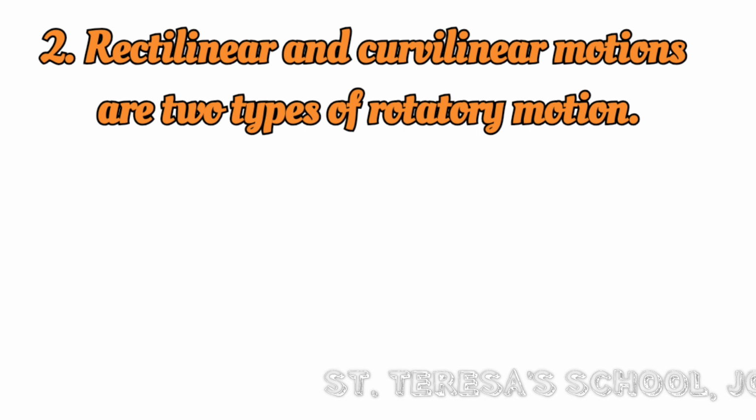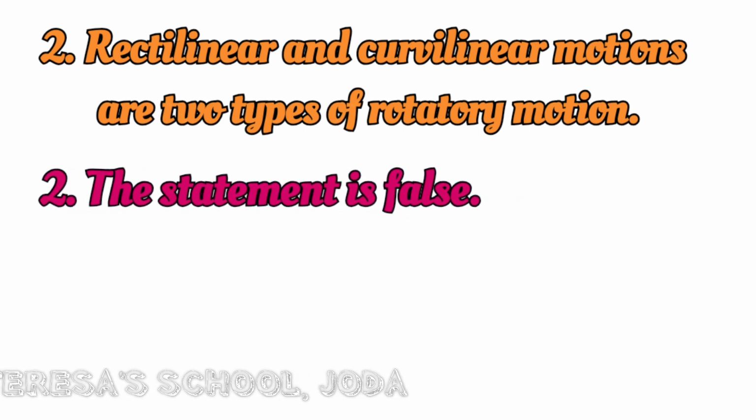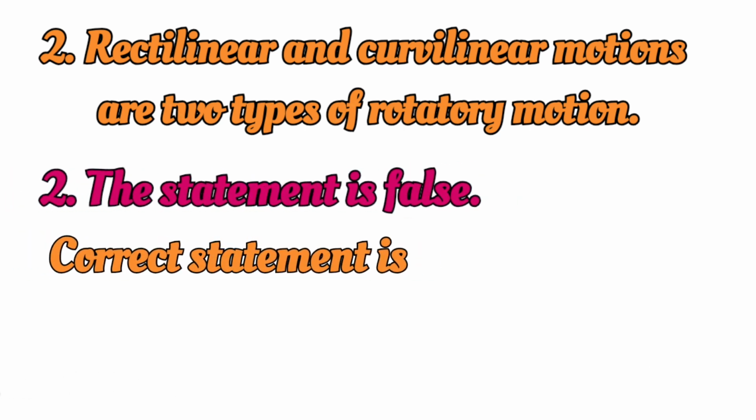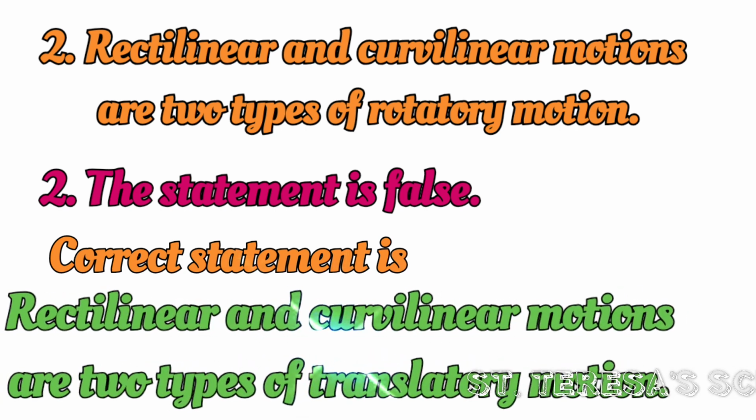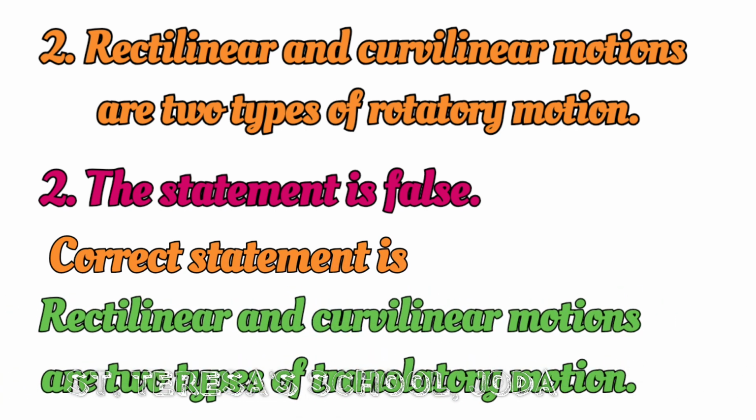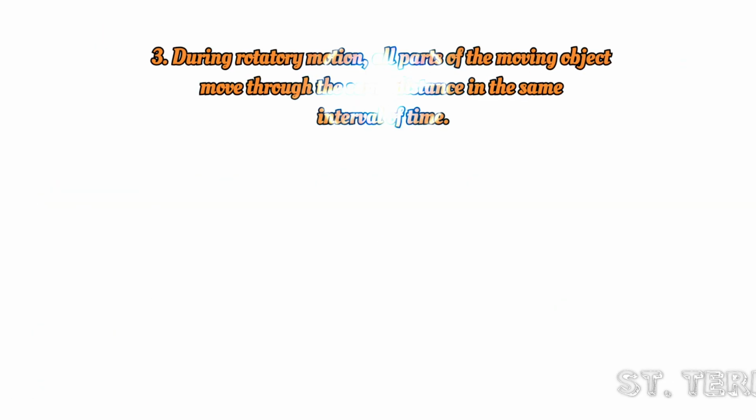Rectilinear and curvilinear motion are two types of rotatory motion. No, the statement is false. So what's the correct one? The correct statement is rectilinear, curvilinear are two types of translatory motions. Let us see third number question now.